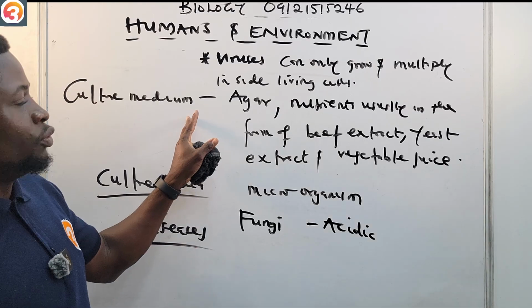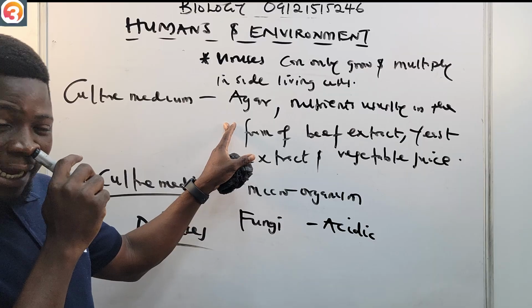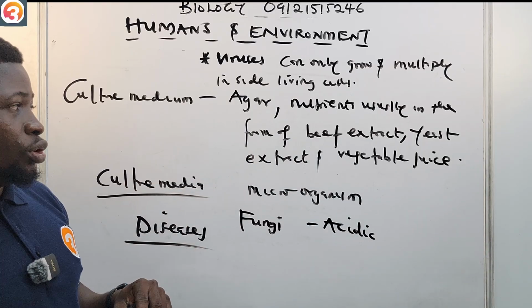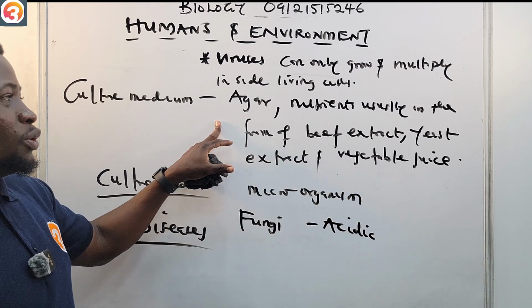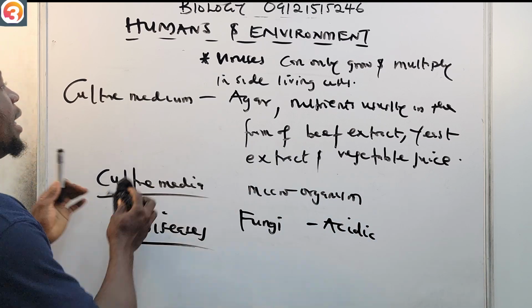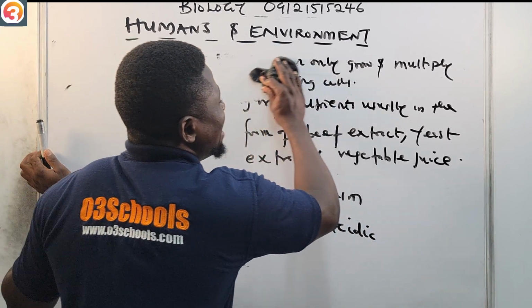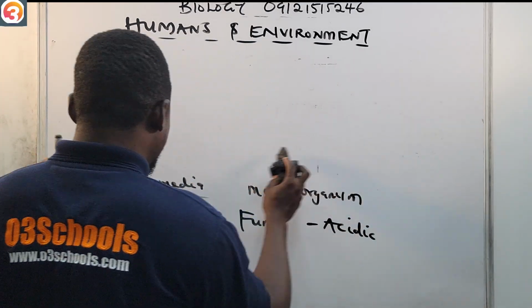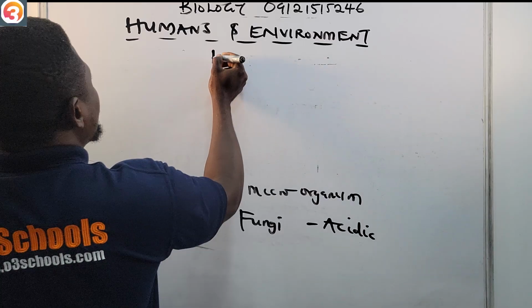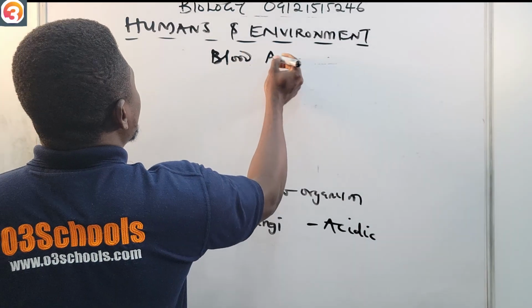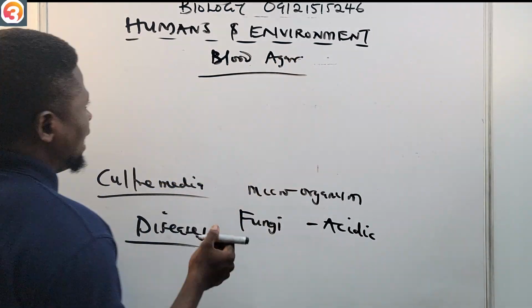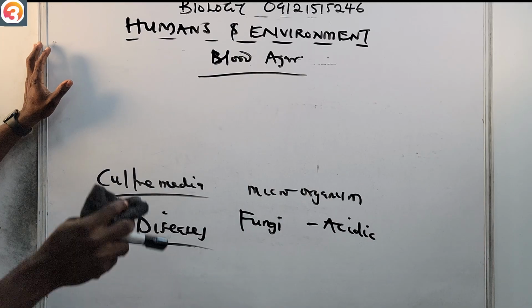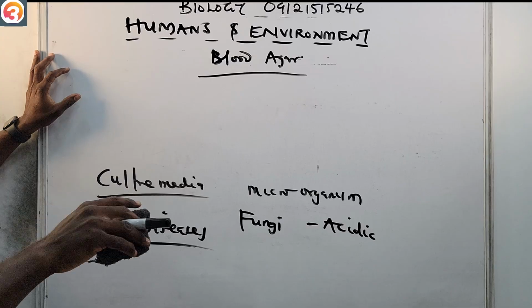So although we make use of a culture medium called agar, because disease-causing microorganisms are very difficult to culture, we do not just use agar, we enrich it. We enrich the agar by adding blood, to form what is called blood agar. So for disease-causing microorganisms, we use a more enriched medium called blood agar.